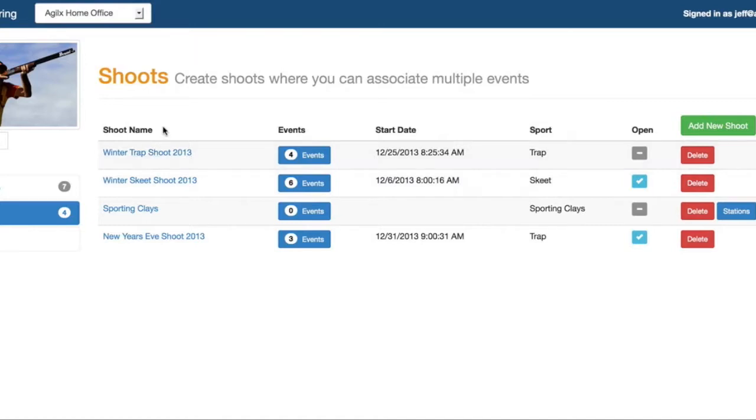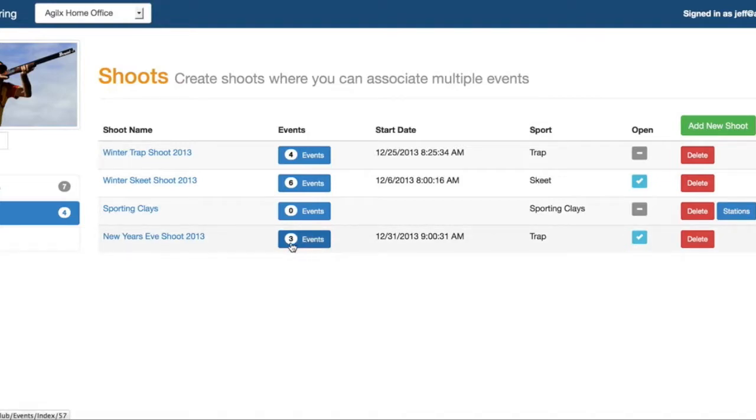So once you're inside the application, first what you're going to want to do is select the Shoots button from the left-hand menu here. That'll take you to the Shoots page. Now, in a prior tutorial when we set up our shoot, we set up a New Year's Eve shoot for 2013. Now, there's some additional setup that we need to do because inside of this shoot, we're going to have multiple types of events, maybe singles, doubles, handicapped event, and so on and so forth. So, next to this shoot name, go ahead and click the blue events button.